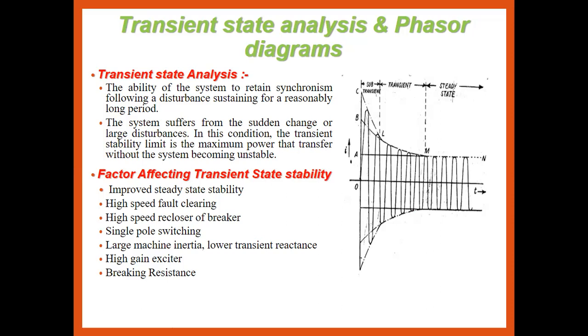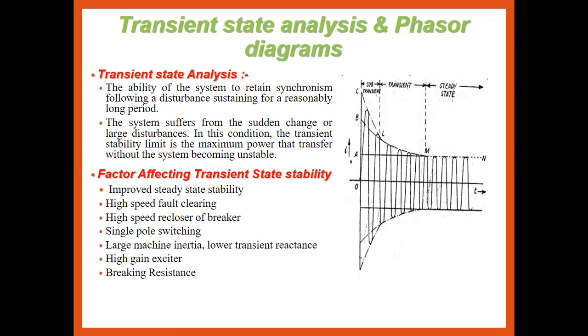What are the different factors on which transient stability is affected? Number one, improved steady state stability. If you improve the steady state stability, the transient state stability is automatically improved. Next, high speed fault clearing. If the fault clearing is faster as compared to the normal condition, then the transient state stability is improved.